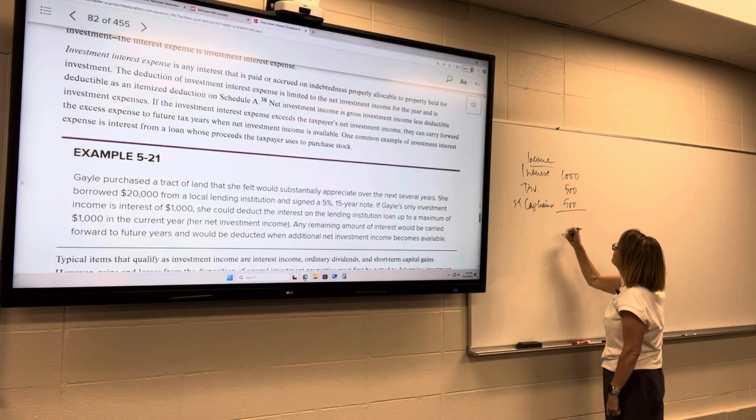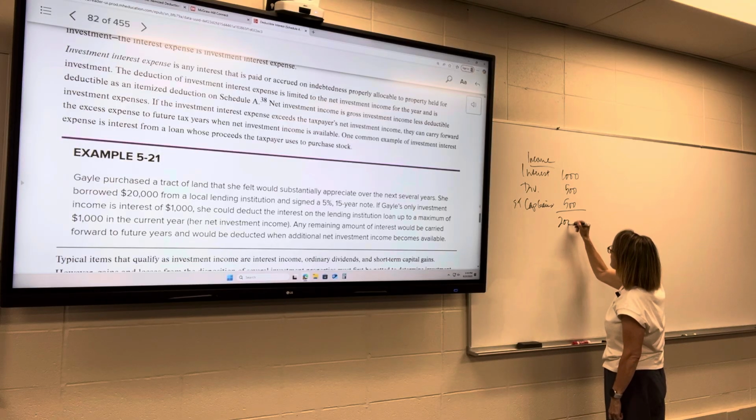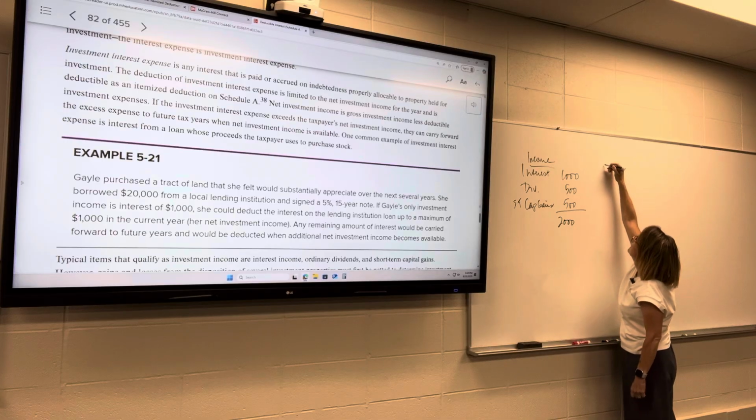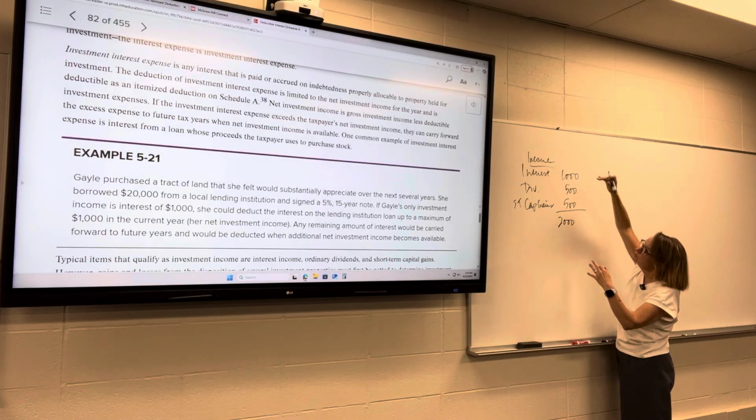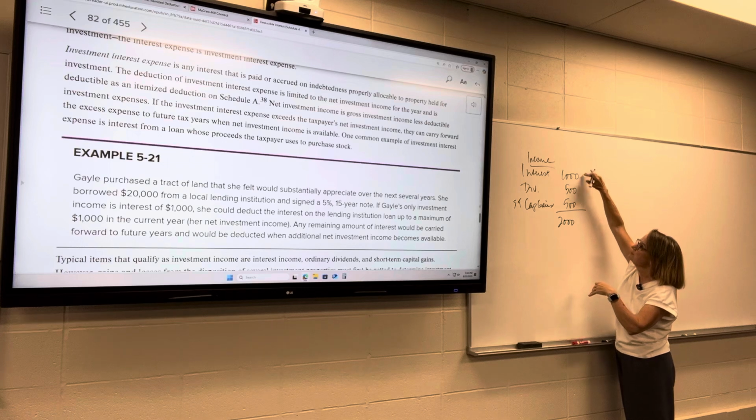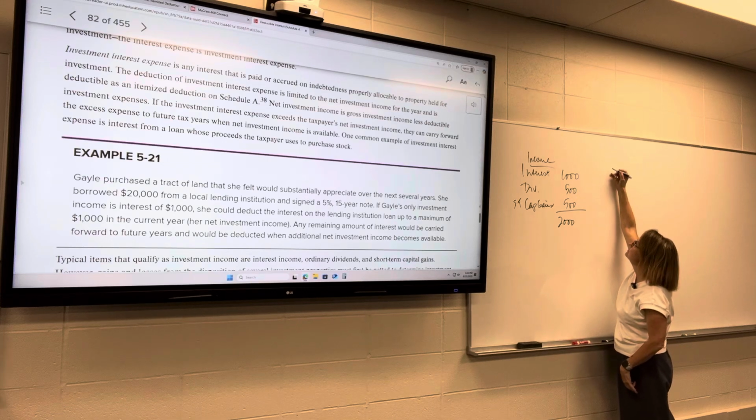So your total investment income is $2,000, but you paid interest on a loan to buy whatever it is that's giving you this $1,000 of interest.